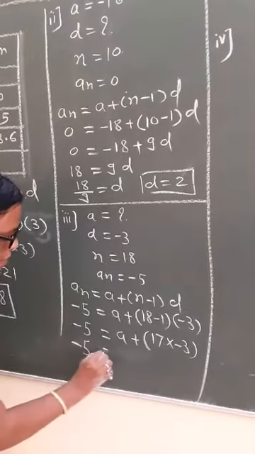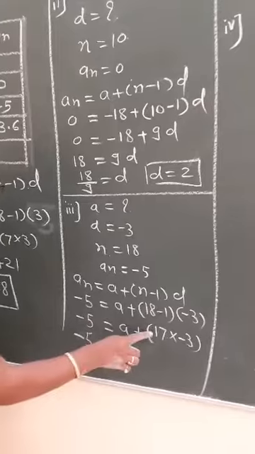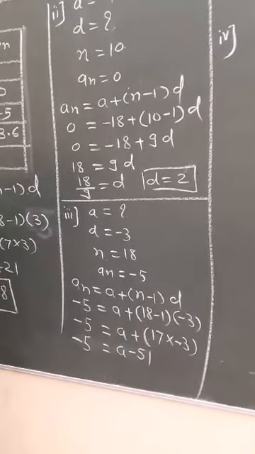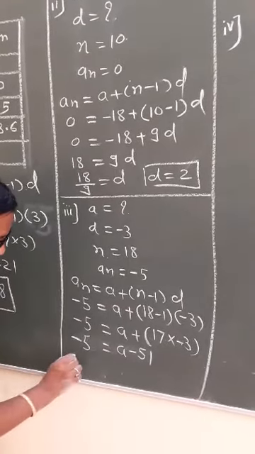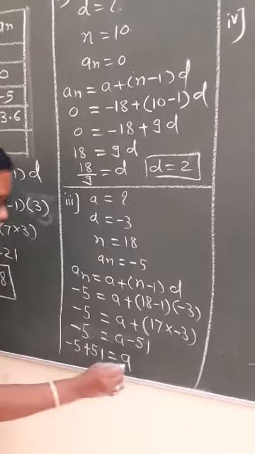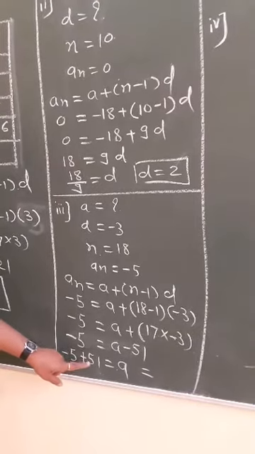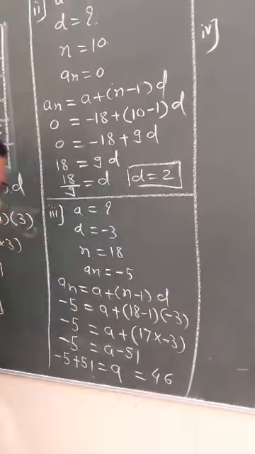Minus 5 is equal to a, 17 3s are 51, and plus into minus is minus. We will shift it here because we have to find the value of a. Minus 5 plus 51 is equal to a. And what we will get here, the value of a is 51 minus 5, which is nothing but 46.